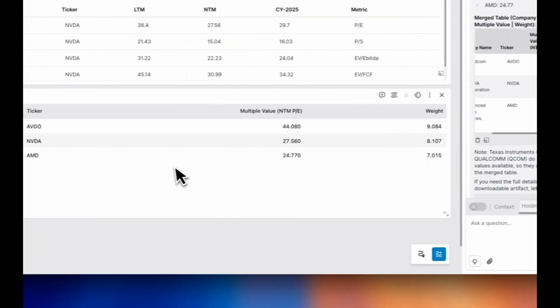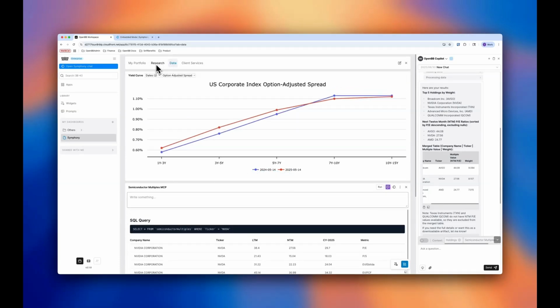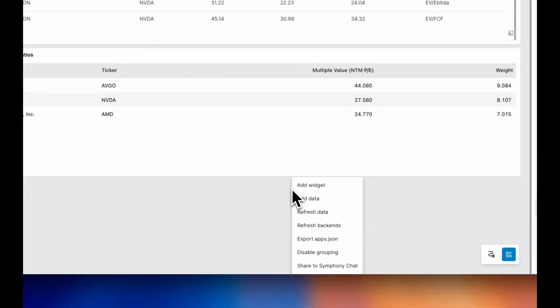So now that I have this data, I can do all sorts of interesting things with it, but I have already quite a bit of analysis here. I had research summaries, I did some analysis of my portfolio, I created valuation multiples from a data set. So instead of sharing these things one by one, I want to conclude by sharing the entire dashboard.